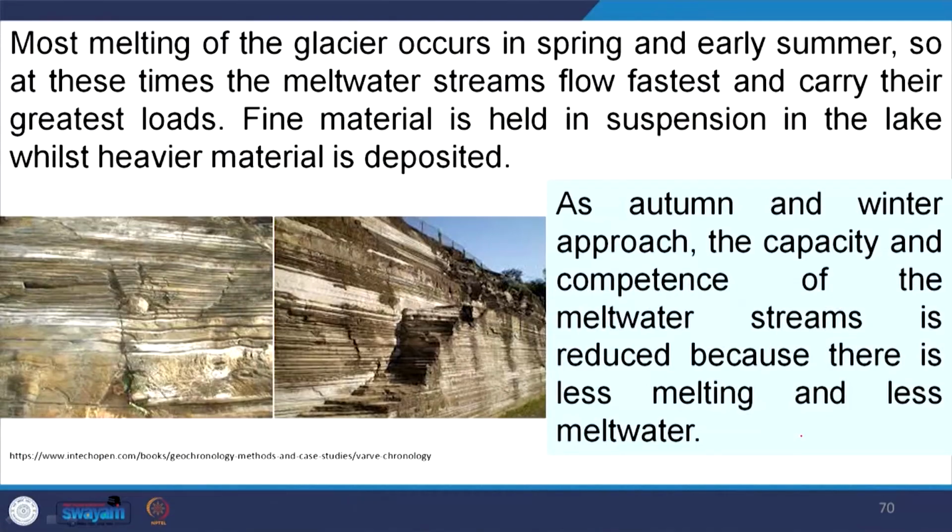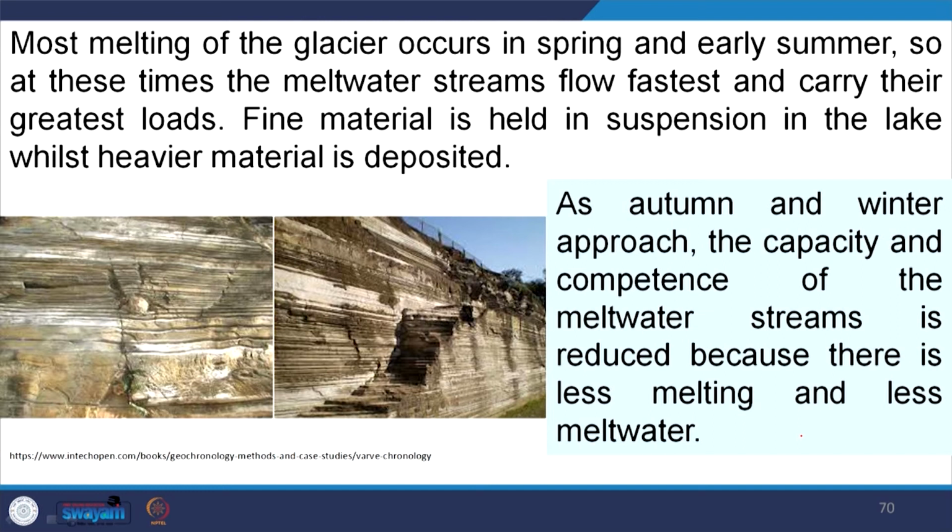Most melting of this glacier occurs in the spring and early summer, so at these times the meltwater streams flow fastest and carry their greatest load. Fine material is held in suspension in the lake, whilst the heavier material is deposited. As autumn and winter approach, the capacity and the competency of these meltwater streams is reduced, because there is less